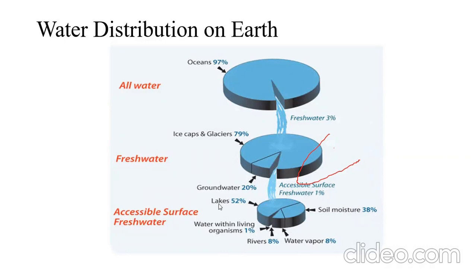Out of that, 52% of the water appears or is observed in the lakes. Meaning the small ponds and the reservoirs and dams that we have constructed, or the natural lakes we call, in them we get about 52%. Is I audible?